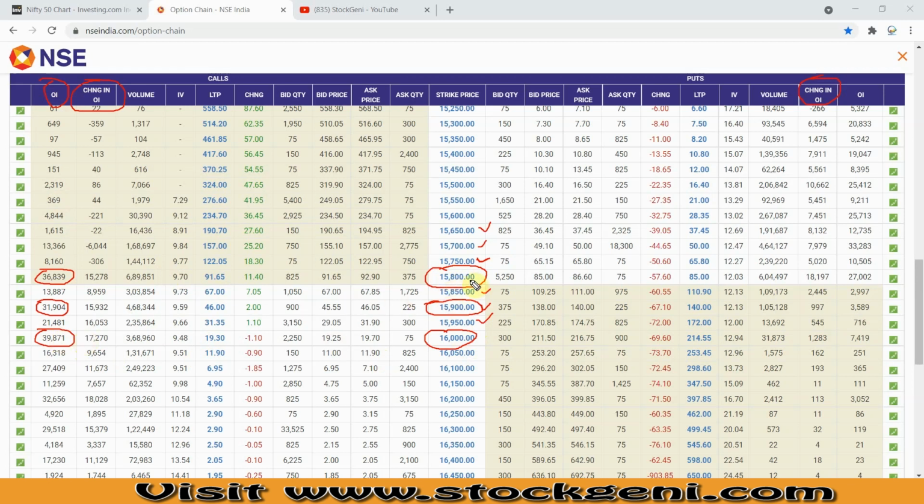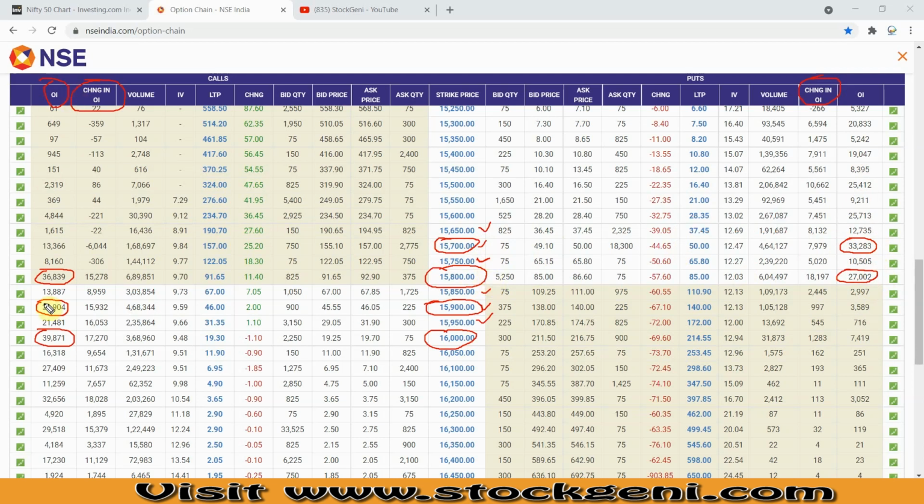Next we see the maximum change in OI data on the put side. At which strike price? It is 15,700. At 15,700 we see 33,000, the maximum change in OI data, and then the second highest is at the money level, that is 15,800. Now what conclusion do we need to take from this data?